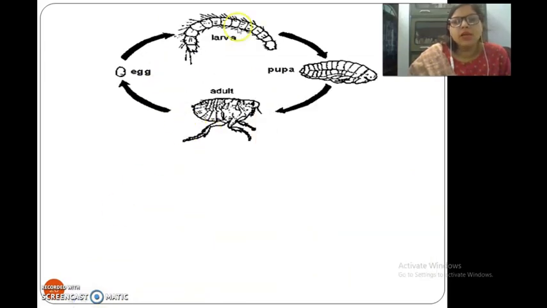This is the life cycle of the flea. They have four stages: egg, larva, pupa, and adult. The adult gives the egg, it becomes larva, then it becomes pupa, then it becomes an adult again. This cycle is of 20 days. They usually live from 1 to 1.5 months.